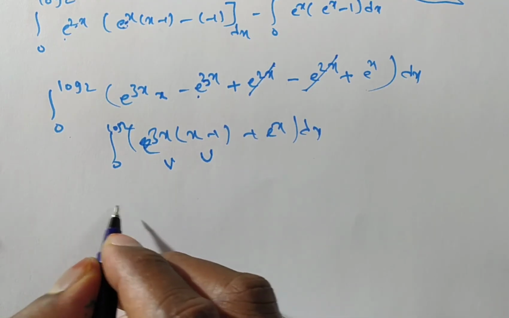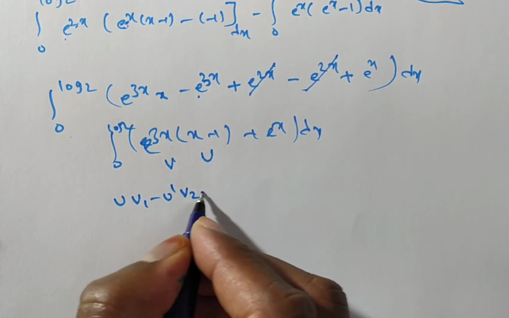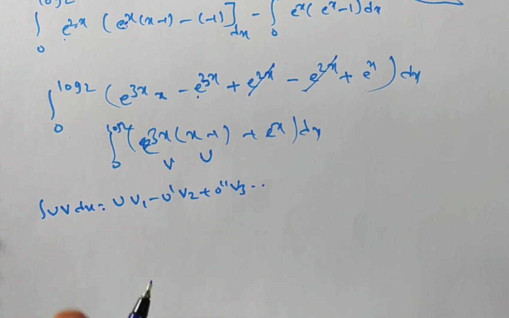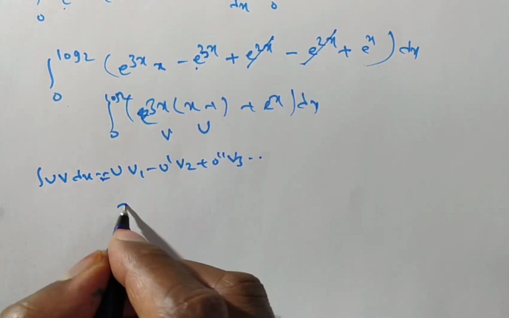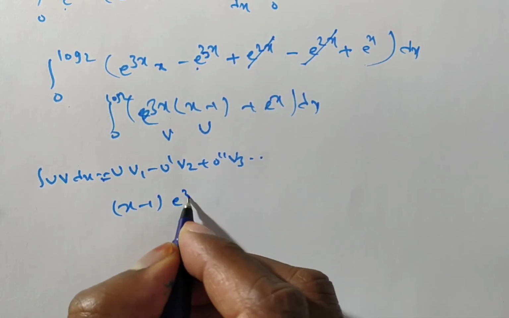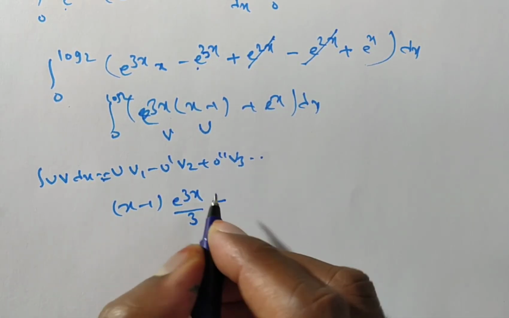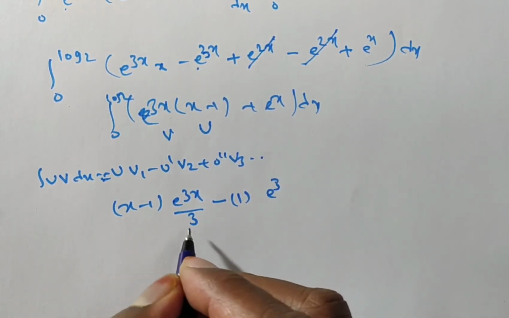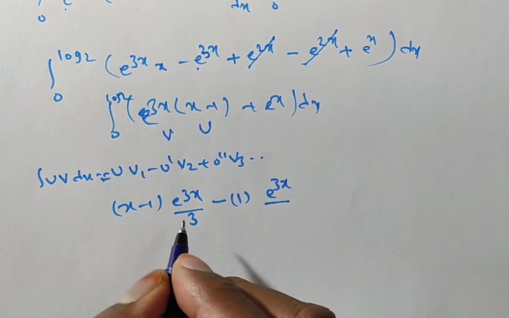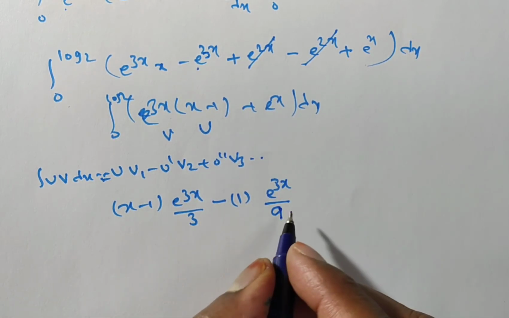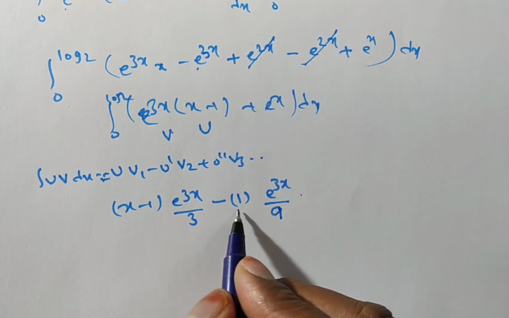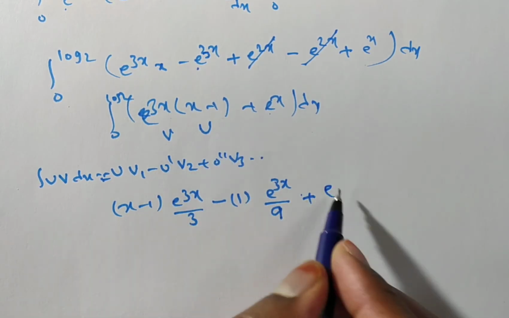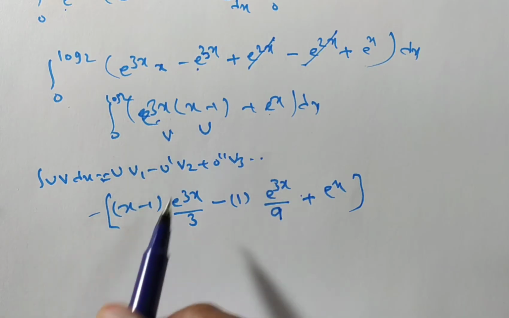So the UV rule is u v1 minus u dash v2 plus u double dash v3 and so on. This is the integral of u v dx by Leibniz theorem. Now you see u is x minus 1, into v1 which is e to the power of 3x by 3, minus u dash, meaning the derivative of x minus 1 is 1, into e power 3x by 3 integration, which is e power 3x by 3. Already you have 3, so 3 times 3 is 9. Next, the derivative of 1 is 0. 0 into something, no need to write. Plus e power x integration is e to the power of x. That's it. So this is the integral of the above equation.